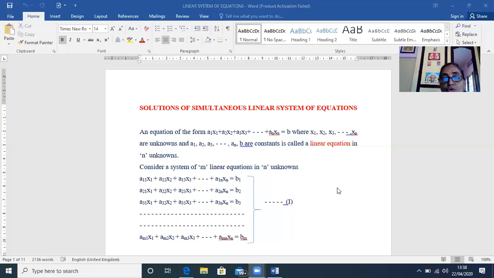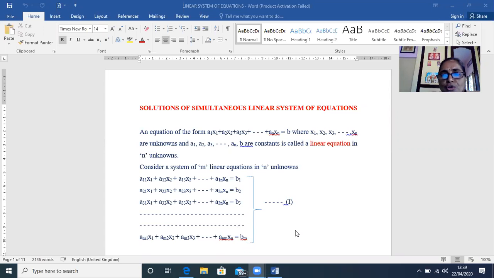See, you are going to now see how to solve a linear system of equations using numerical methods. In your high school and in your +2, you learned how to solve a system of linear equations by different methods, algebraic methods and analytical methods, and you learned the theory of equations also. Now what is the specialty here is you are going to employ numerical methods of solving the given system of linear equations. So what do you mean by a linear equation?